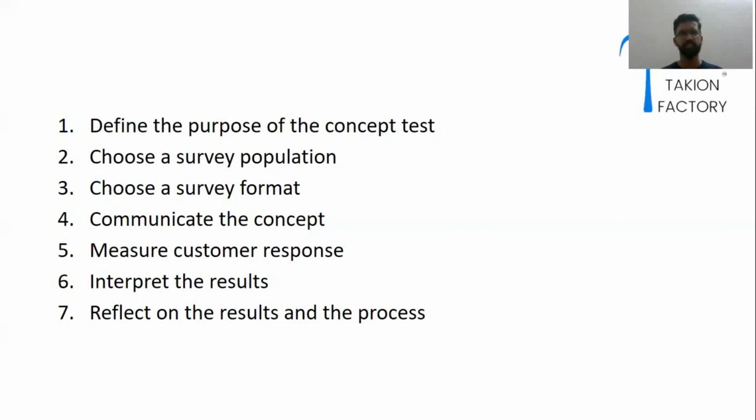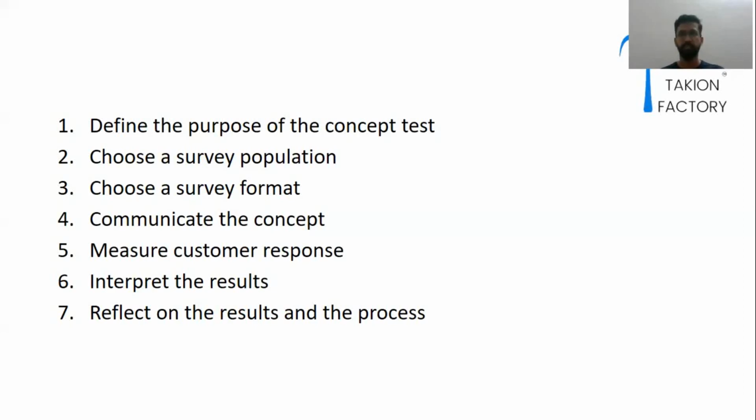Then we have interpret the result, and reflect on the result and the process. In interpreting the result, we check whether the whole process we have followed for concept testing is right or not. If the results are not that great, and people are saying they will not be buying this product, then we have to go for refinement.